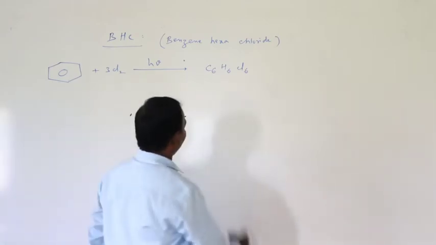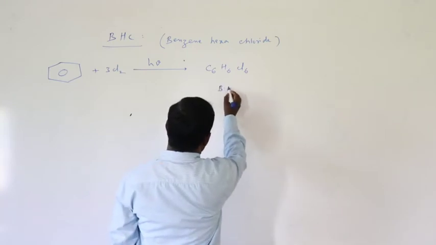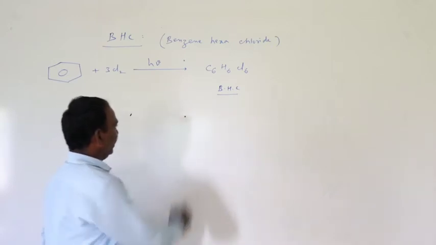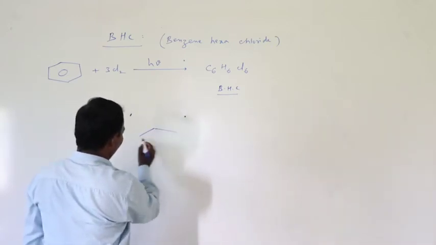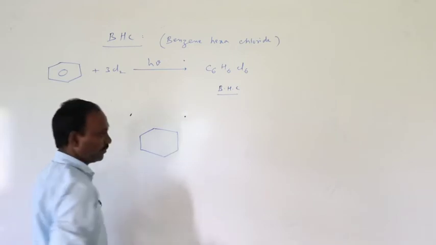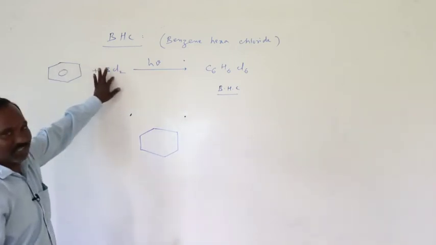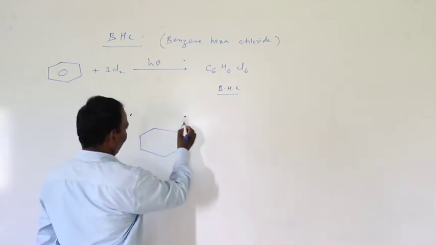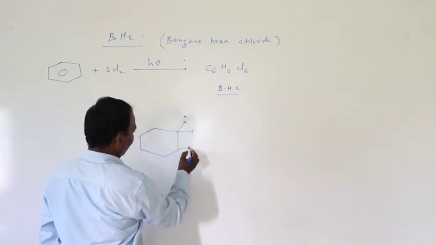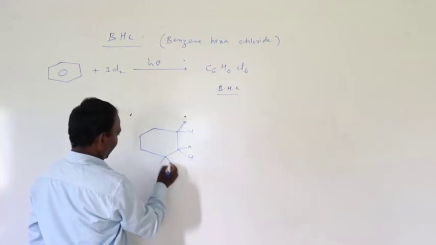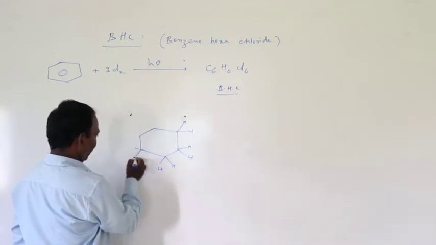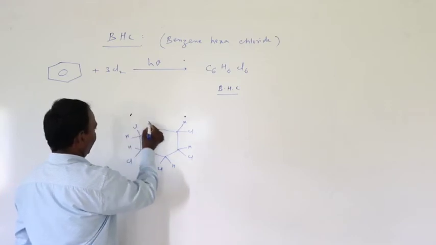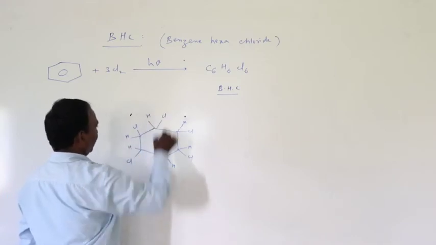This is called BHC, benzene hexachloride. In its structure, the benzene double bonds are replaced by chlorines, so each carbon carries a hydrogen and a chlorine.